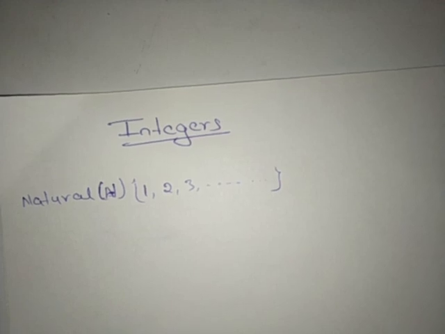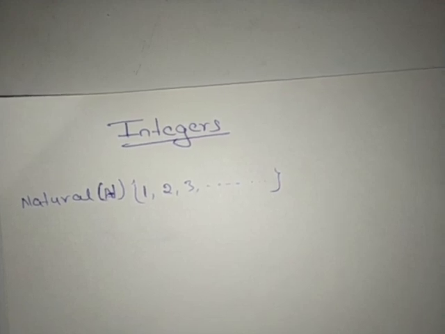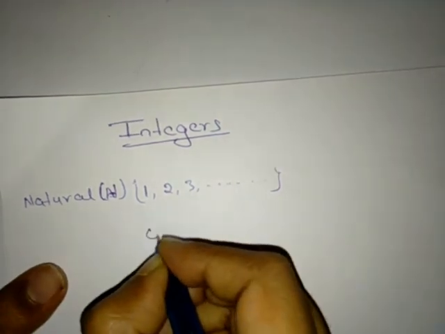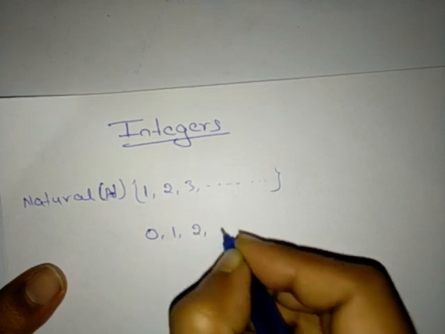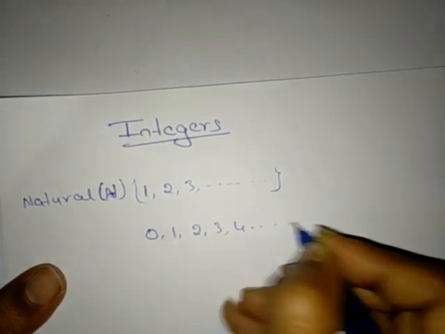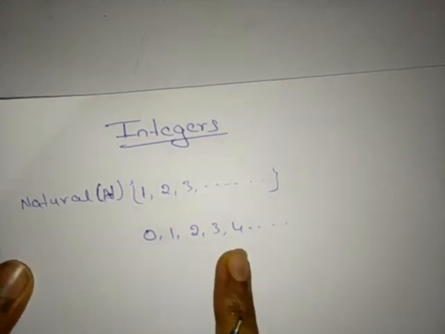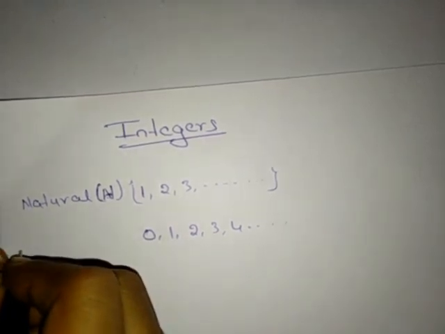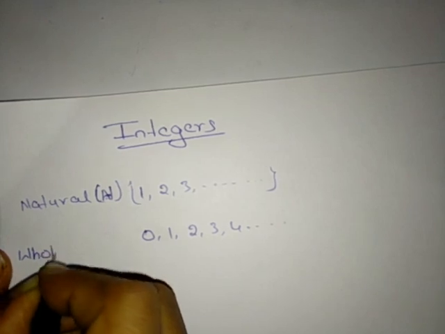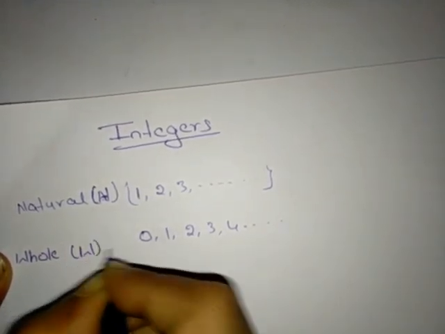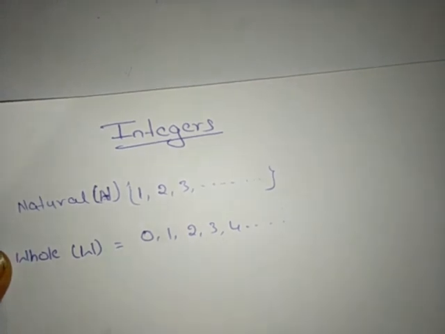And if I have the collection of numbers with 0, you can see here 0, 1, 2, 3, 4 and so on. There are so many numbers including 0, right? This type of collection is called whole numbers. We denote it by W.